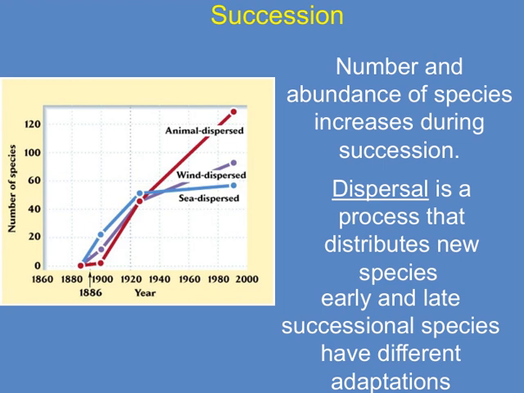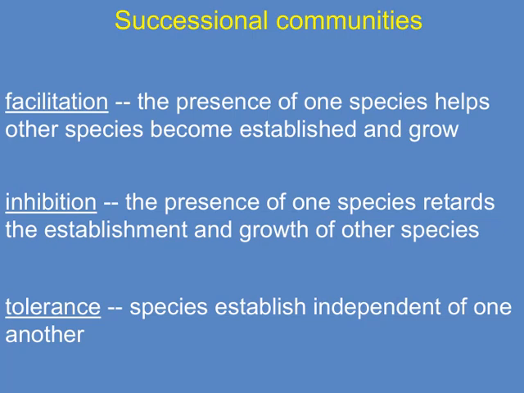Connecting this all back to our overall theme, understanding these processes helps us grasp how ecosystems develop and maintain their diversity over time. Dispersal and the adaptations of different species are fundamental drivers of ecological succession. Let's explore the different types of successional communities.